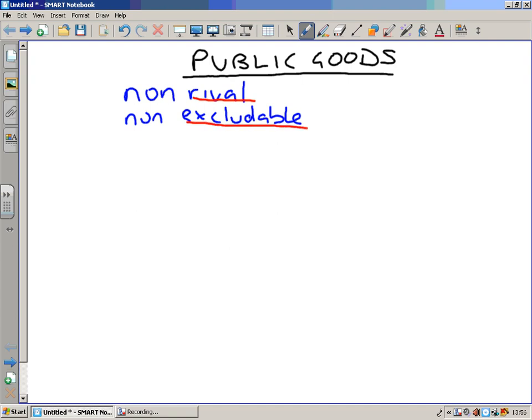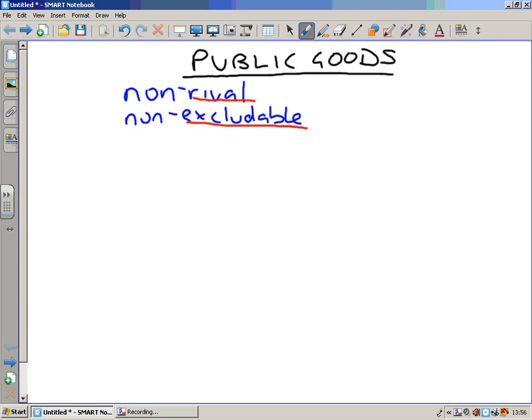Now what I mean by that is rival. Most products, if you pick it up off the shelf, you've consumed it. That means that product is not there for somebody else to enjoy. Excludable. Most products have a price that you have to pay to consume that particular product. That is a way of excluding people. Now, a public good is available for all. It is non-rival and non-excludable.